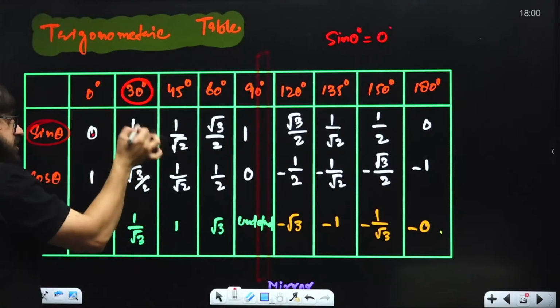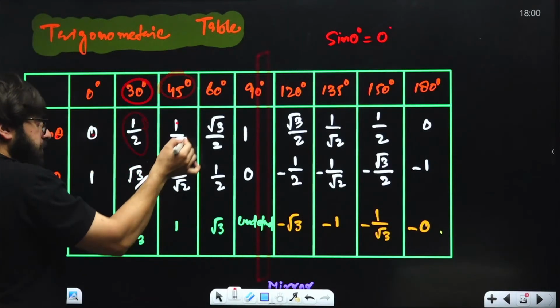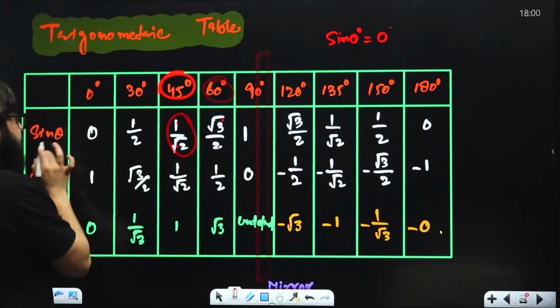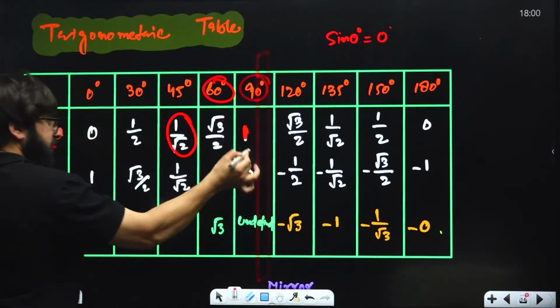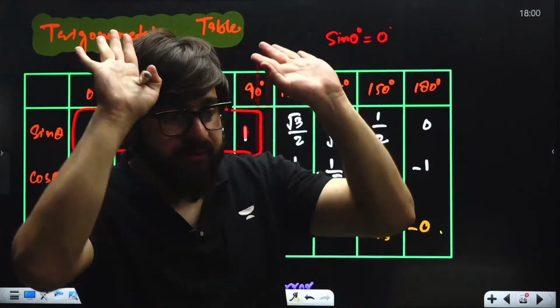Sine 30 is 1 by 2. You'll have to remember this also. Sine 45 is 1 by root 2. Sine 60 is root 3 by 2. And sine 90 degree is 1. Just you have to remember this line. For me, please remember this line.